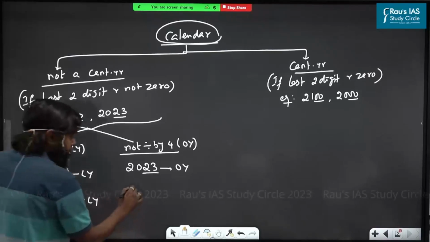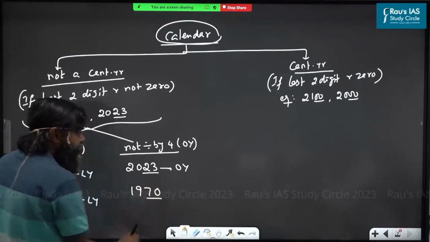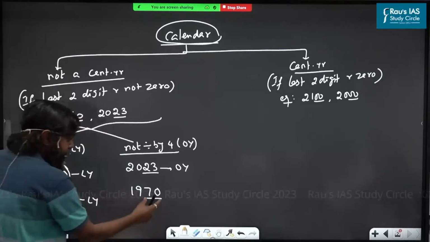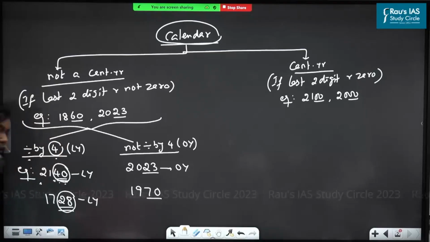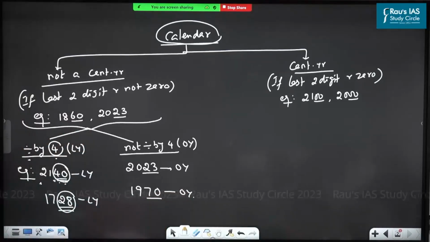For example, 1970. Century year or not a century year? Then you have to use 4. Is 70 exactly divided by 4 or not? No, so it is said to be an ordinary year. All are understood this.